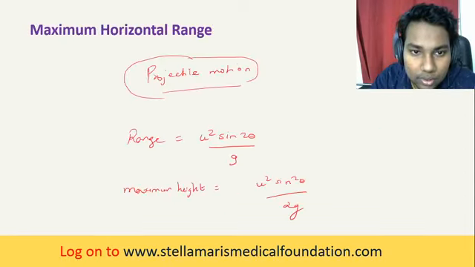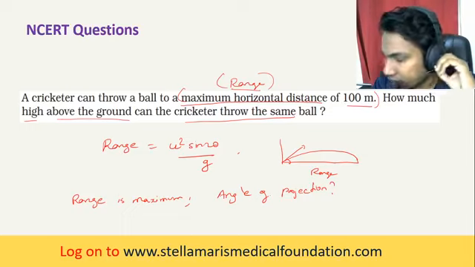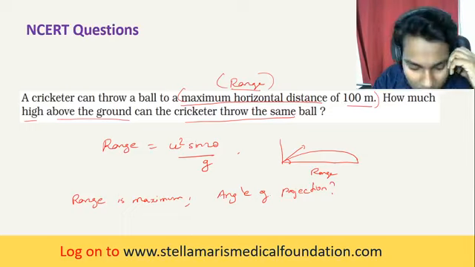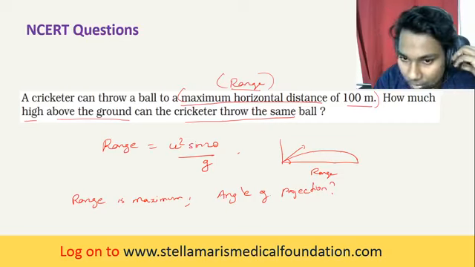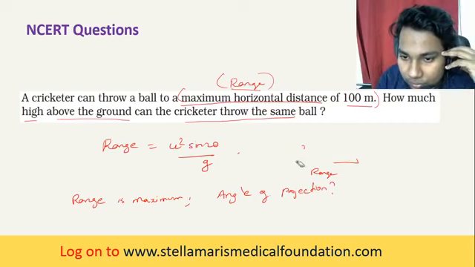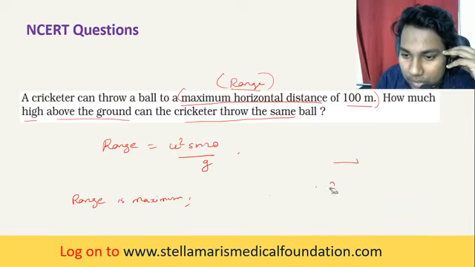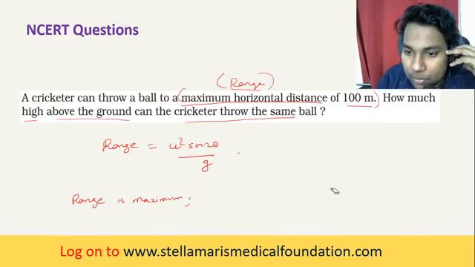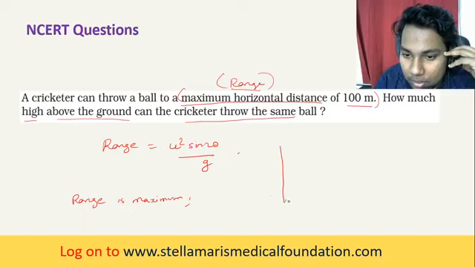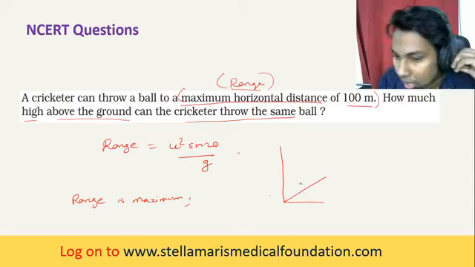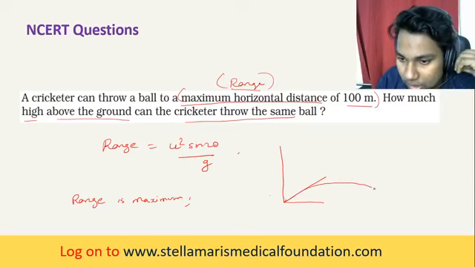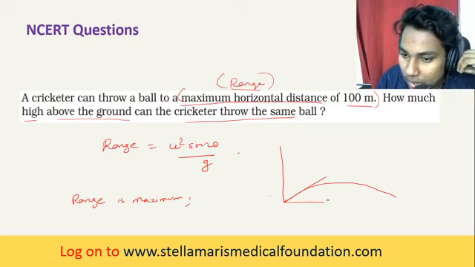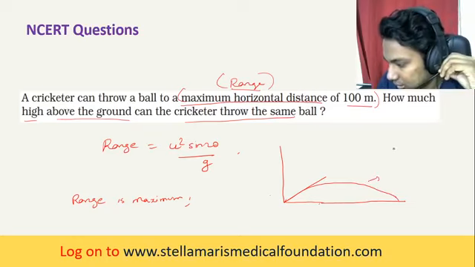To attain maximum range, what should be the angle of projection? We all know, right? When a body is projected from the point of projection, it attains a maximum horizontal range. Yes, Kanishka, you are right, 45 degrees.